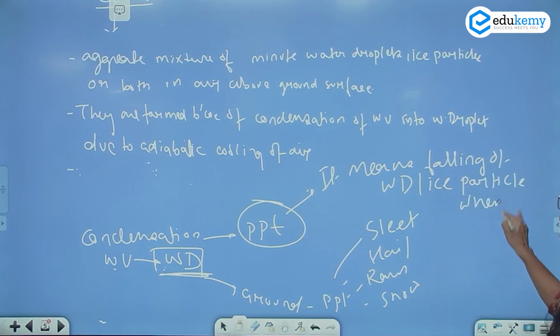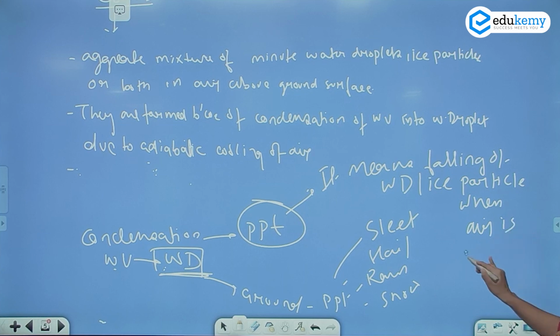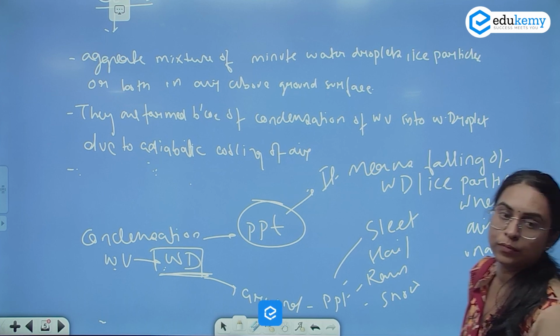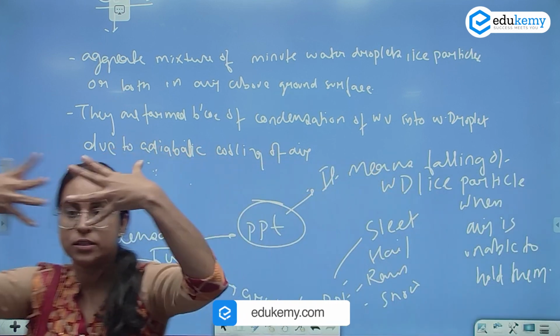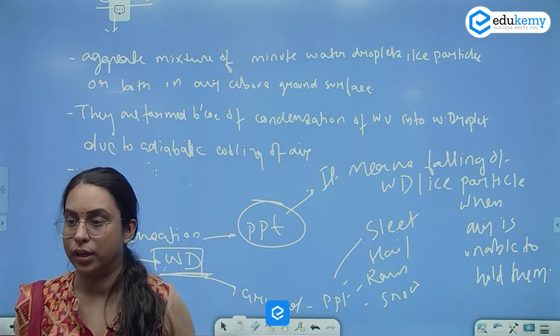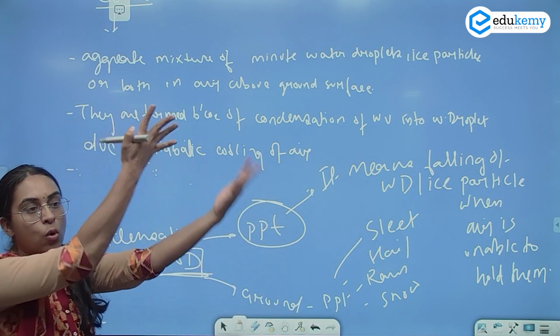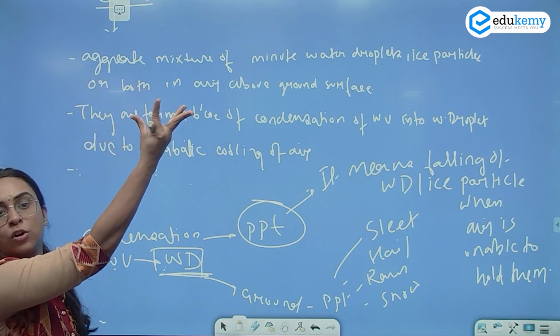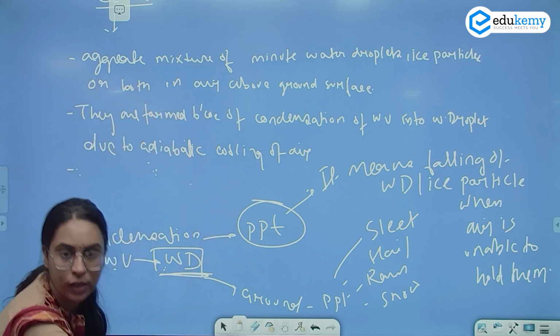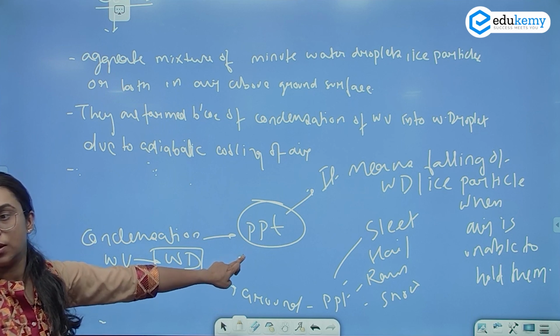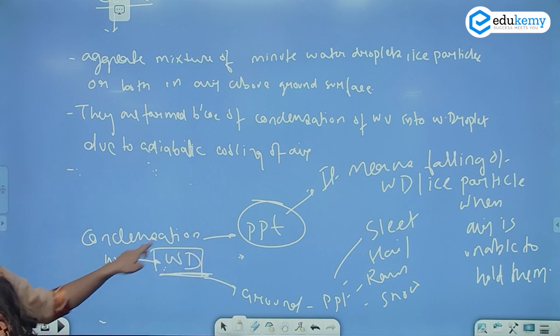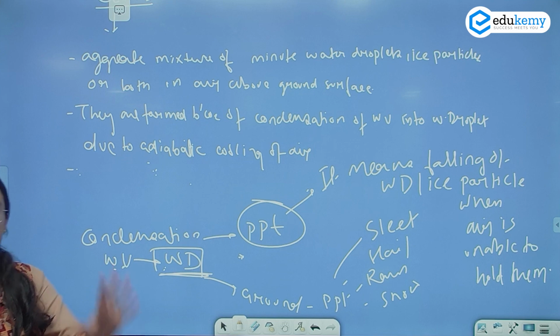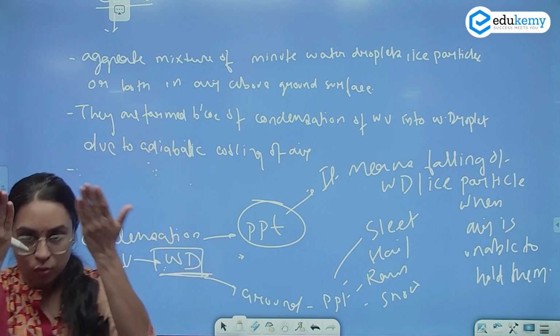When the air is unable to hold them. इतने सारे water droplets combine हो गए that the air cannot hold them and they will fall down. They are so big, they will fall down. That will lead to precipitation. But not all the condensation will lead to precipitation. Suspended water droplets are not leading to falling down.